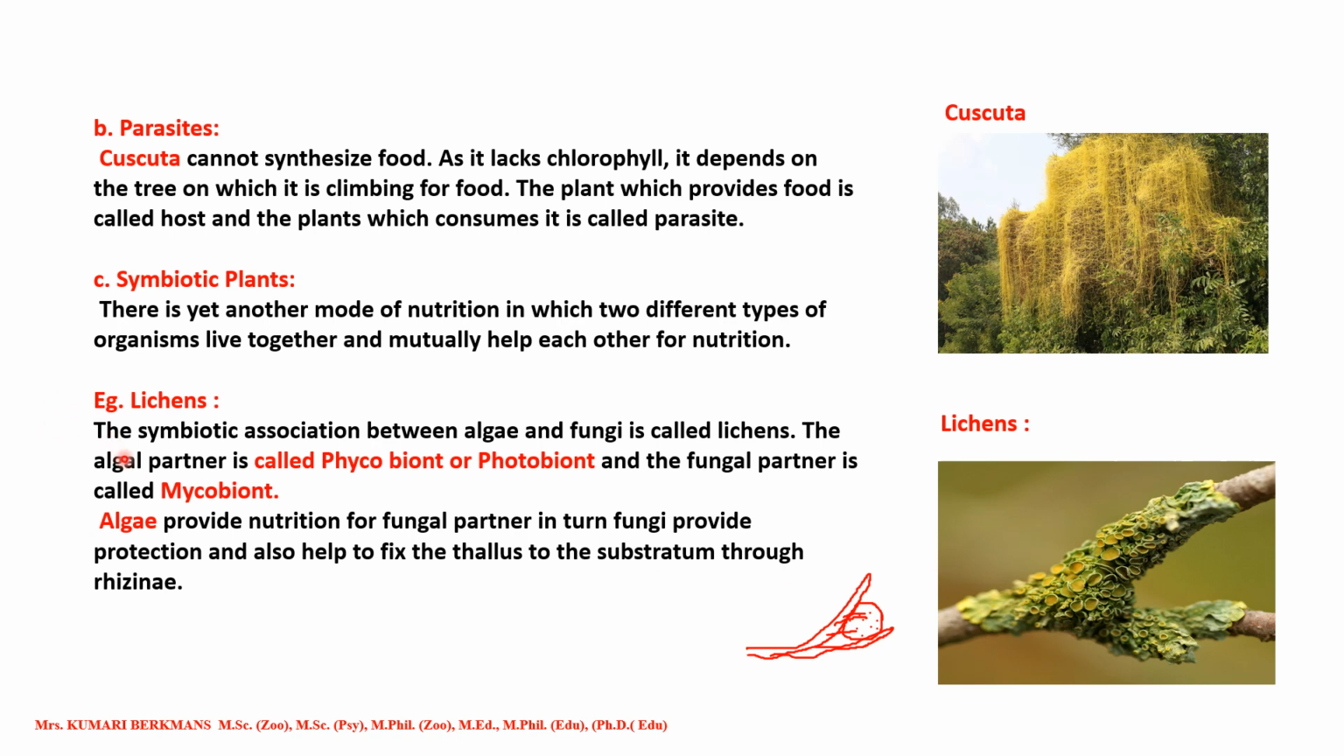So let us see this example. The symbiotic association between algae and fungi is called lichens. The algal partner is called phycobiont or photobiont, and the fungal partner is called mycobiont. Algae provide nutrition for the fungal partner. In turn, fungi provide protection and also help to fix the thallus to the substratum through rhizine.